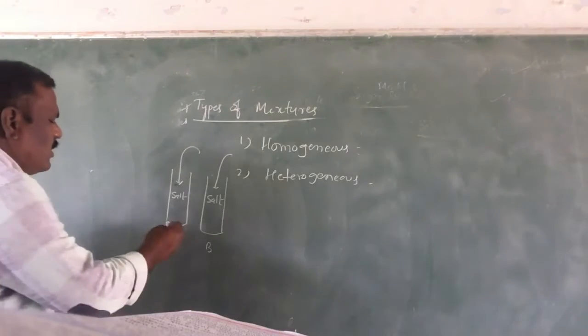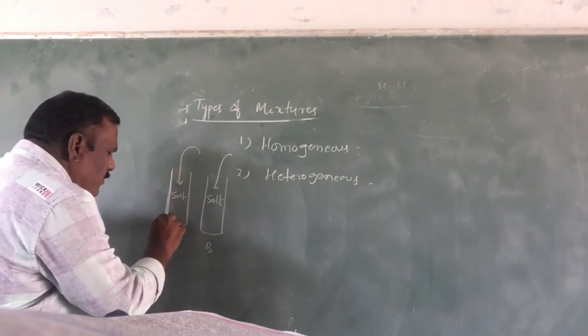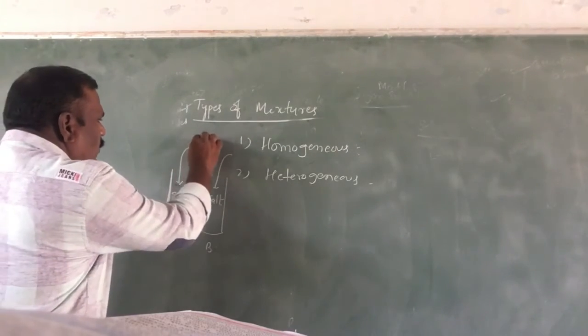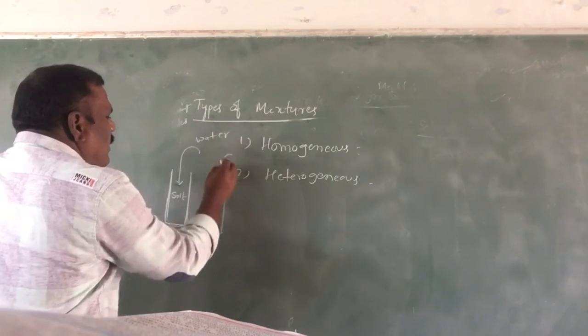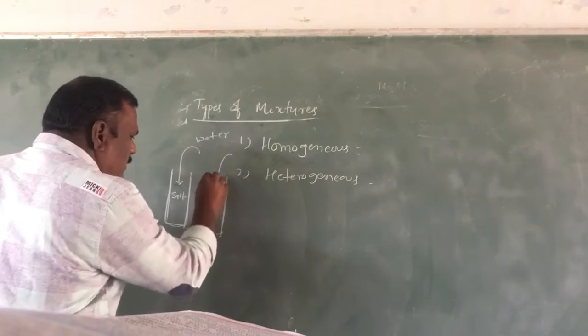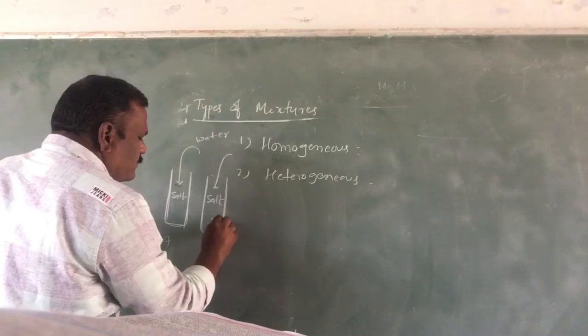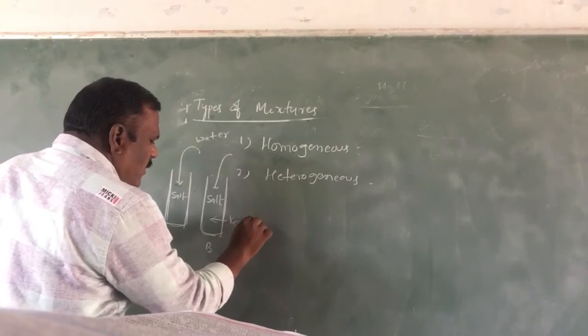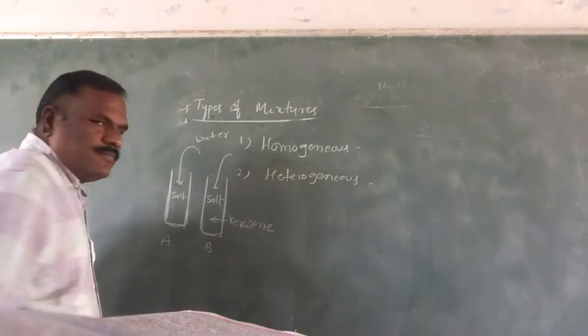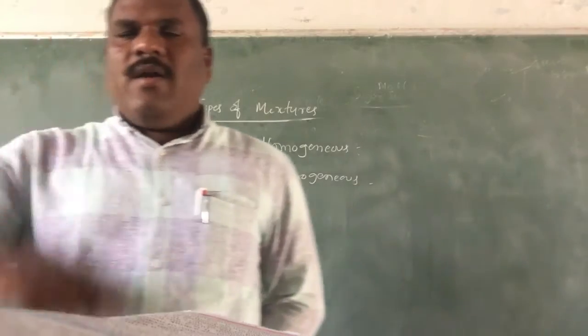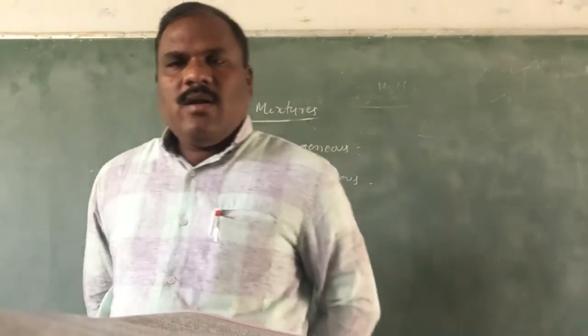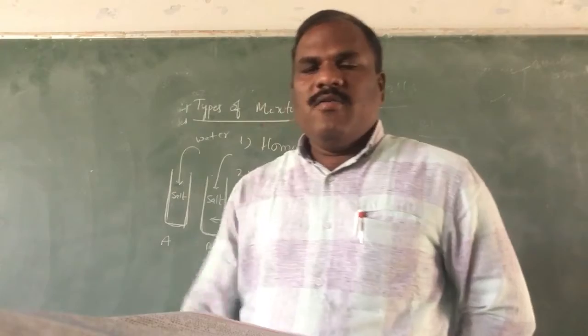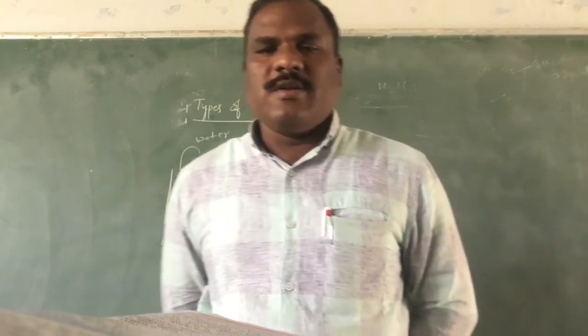Now, for tube A, add water, and for tube B, add kerosene. Stir both of them.